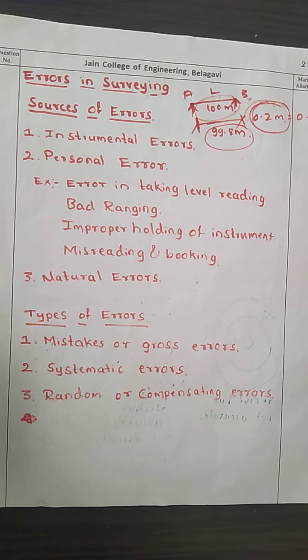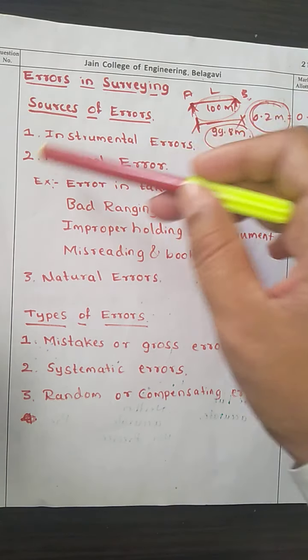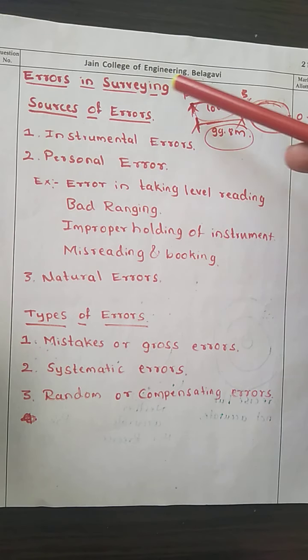Now what are the different sources of errors? There are three different sources of errors. I think you have understood the difference between the measurement and the true value. Suppose the distance is 100 meters, but you measure it as 99.8 meters, then the 0.2 meter is the error.